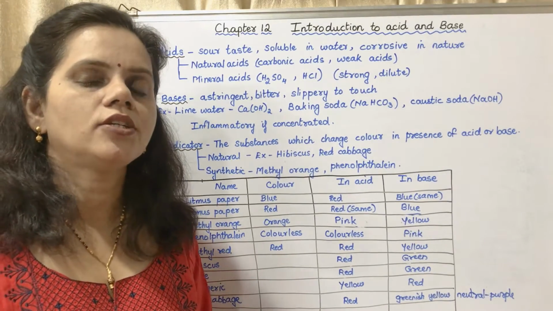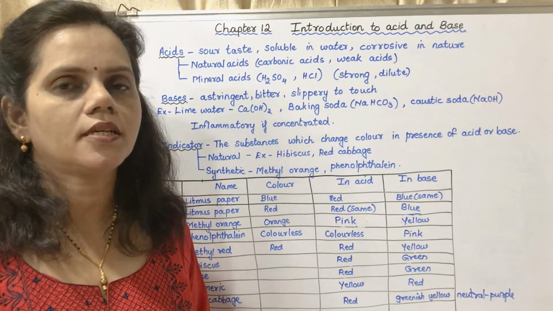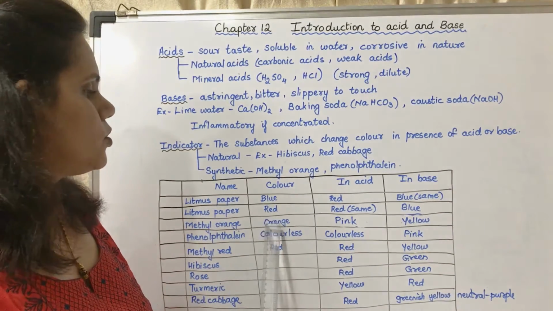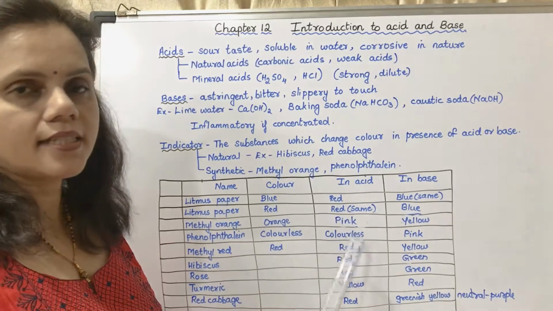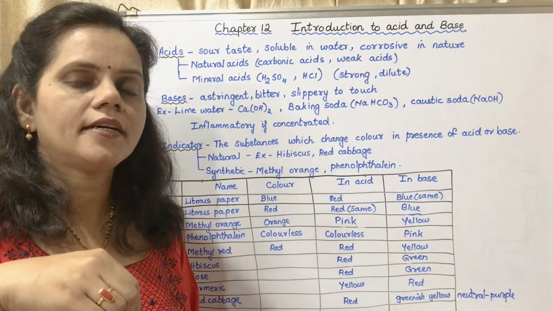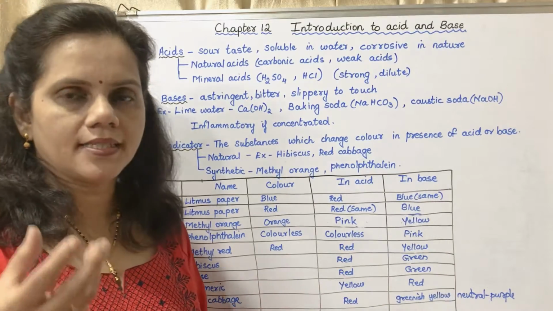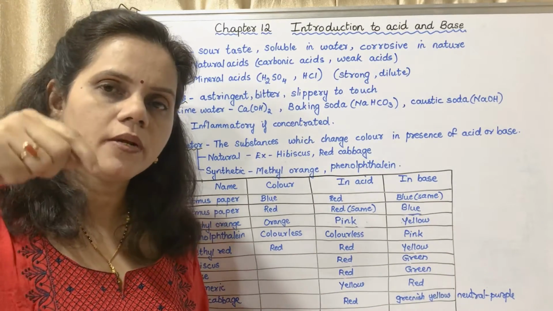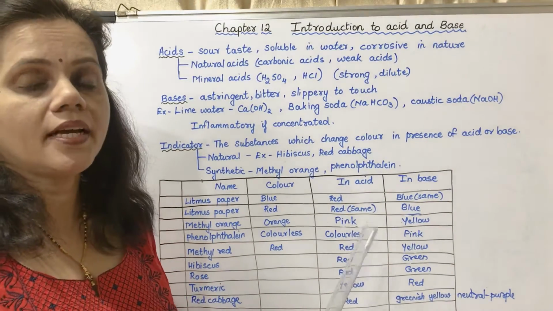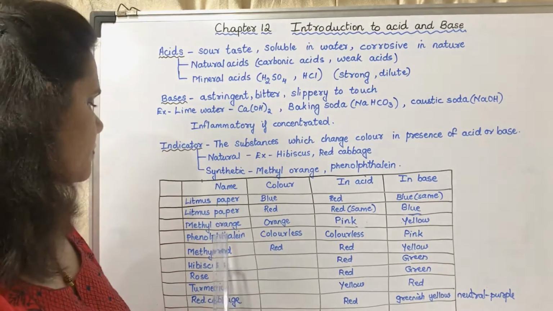So you may remember that blue litmus turns red in acid and red litmus turns blue in bases. Methyl orange is another indicator whose original color is orange. In acid its color will be pink. That means if you pour methyl orange indicator into an acid solution, the color will become pink. If you have taken a base in a test tube and you pour methyl orange to it, it will turn yellow. Okay, that means pink means that solution is acid and yellow means that solution is base.